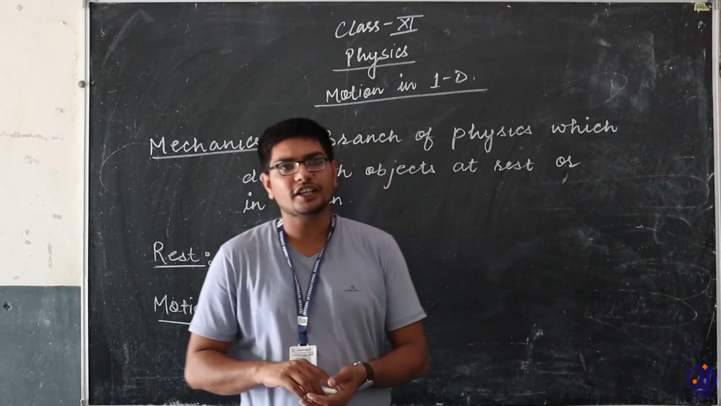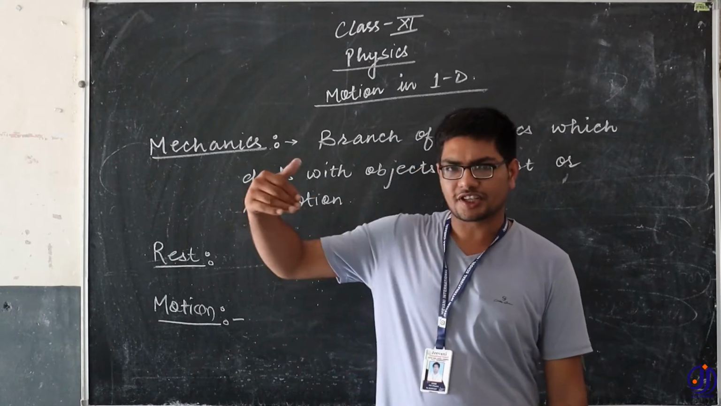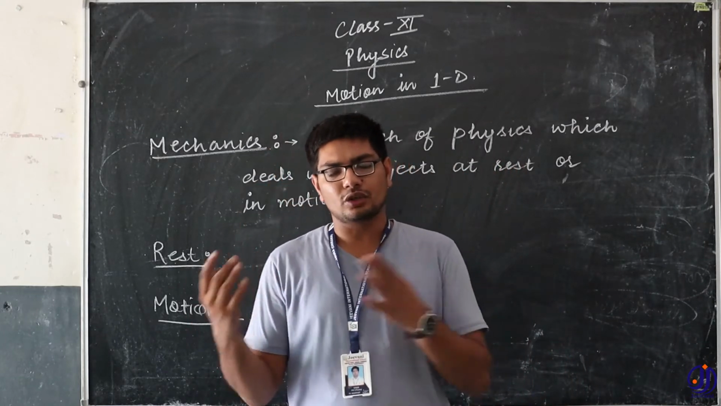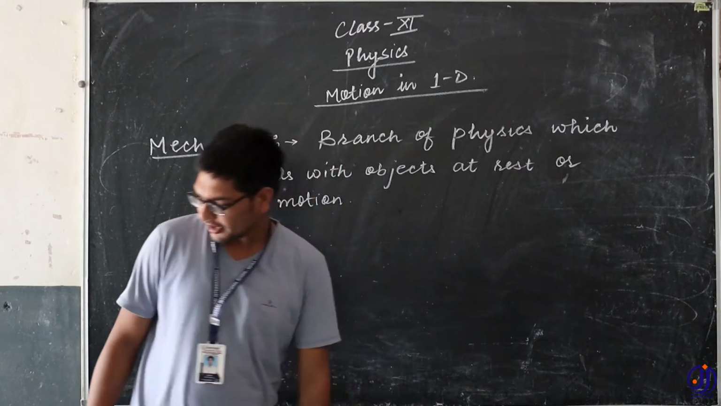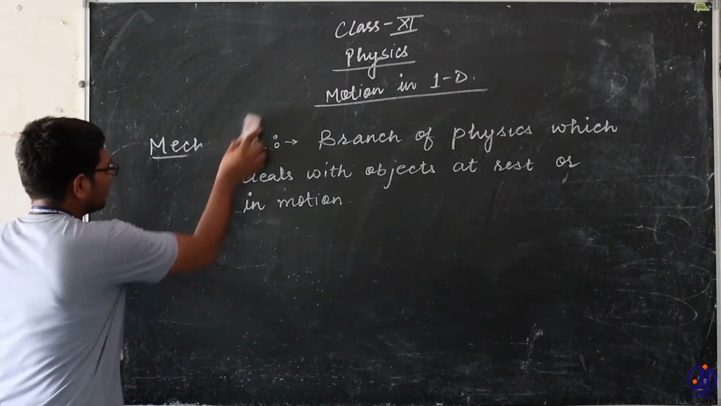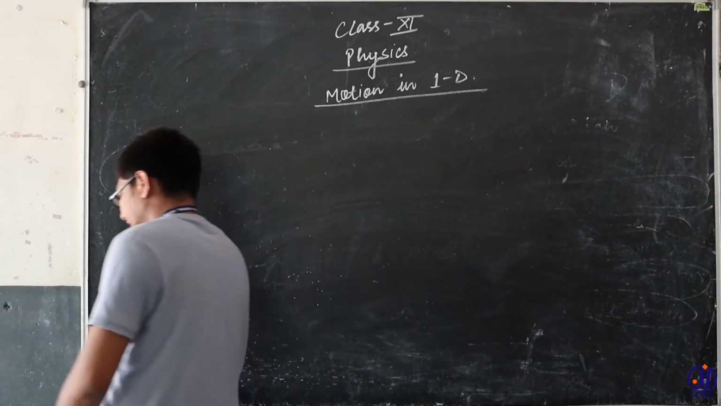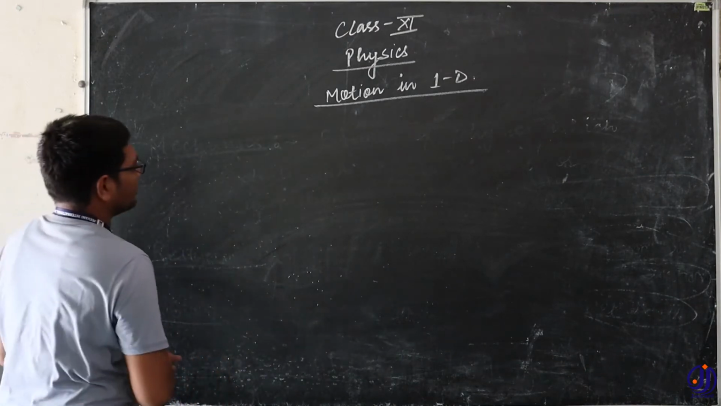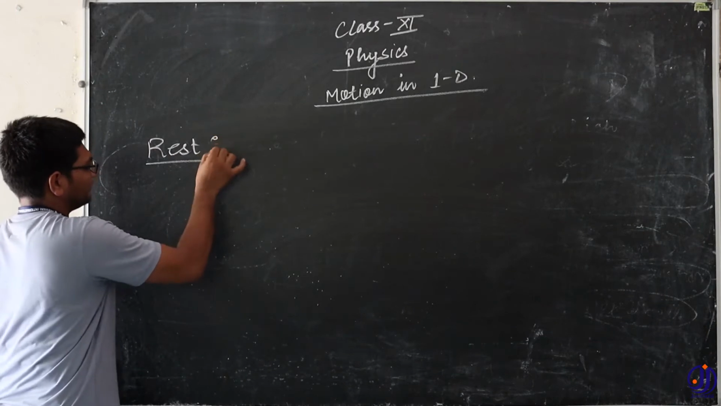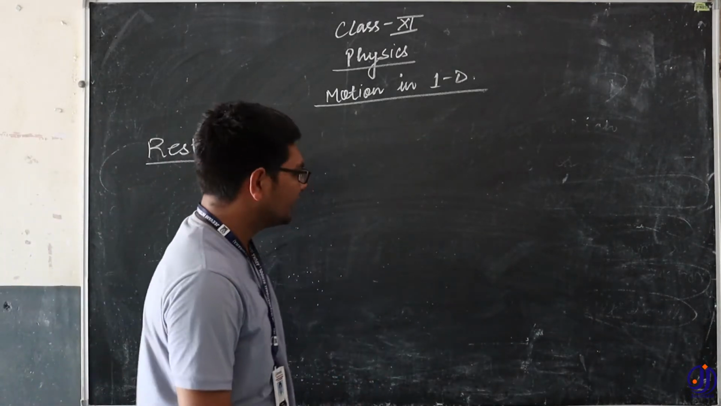But let us think of it in a wider form. Let us go a little broader and think openly about what rest and motion are. Okay, now I will take some examples. I will understand the concept of rest and motion with the help of some examples. Okay, what is rest and what is motion?